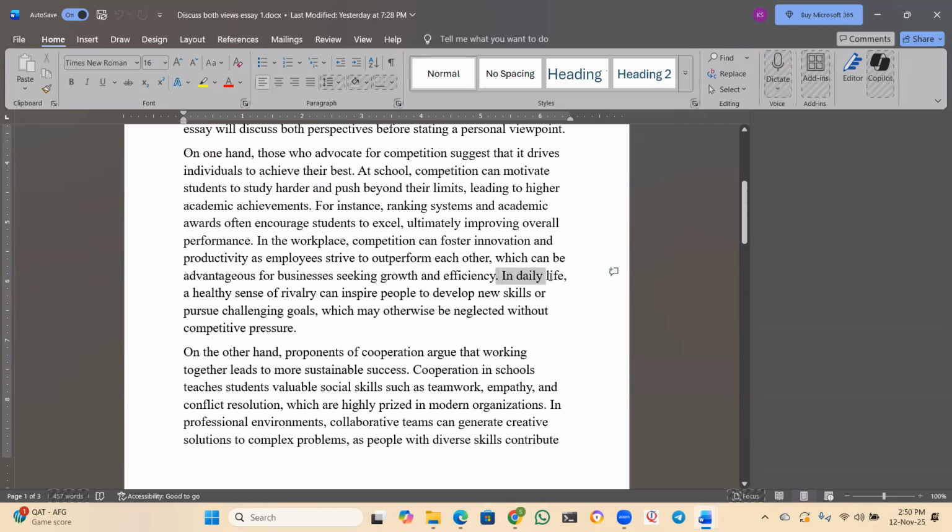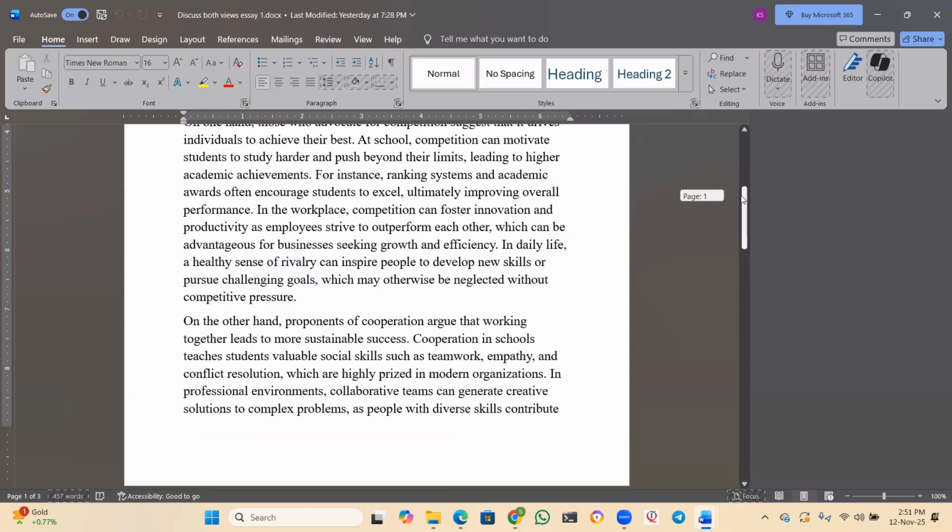And then in daily life, a healthy sense of rivalry can inspire people to develop new skills or pursue challenging goals which may otherwise be neglected without competitive pressure. You see, in daily life, if we have healthy competition, then we can learn some new skills. You can also pursue your challenging goals. Otherwise we may neglect them in daily life without this competition. We might be negligent, but with competition, we can be very challenging.